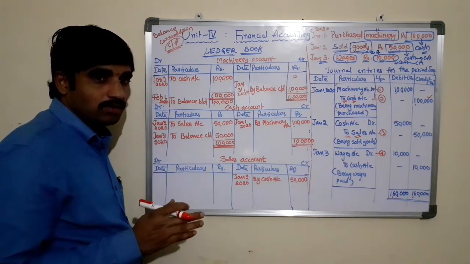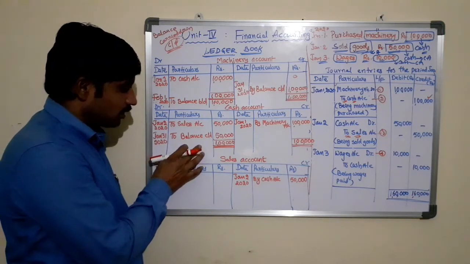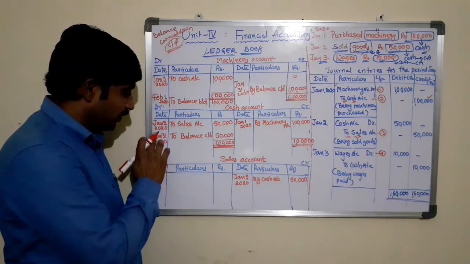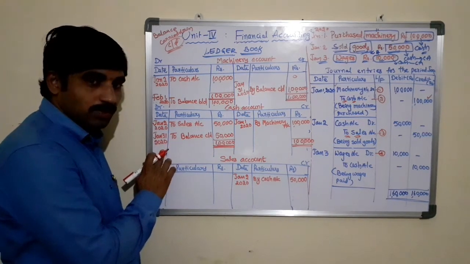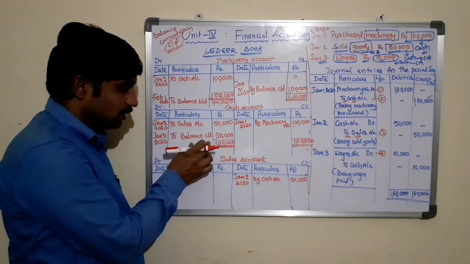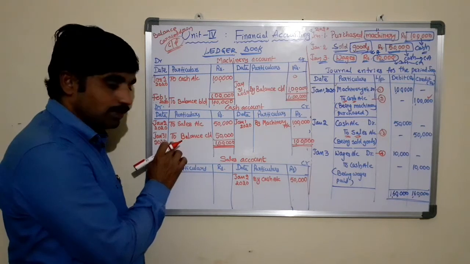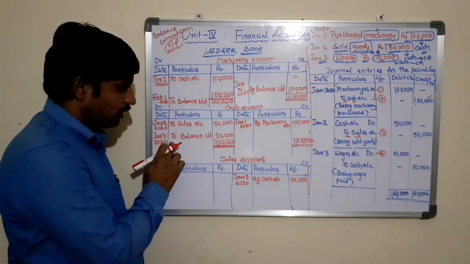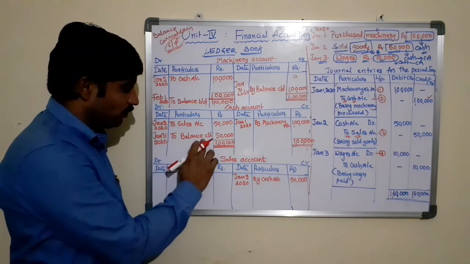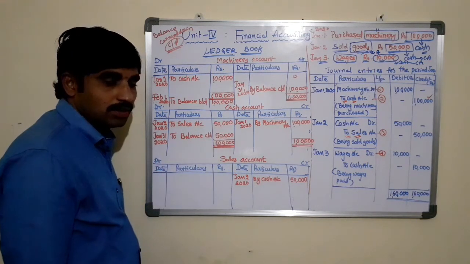So the closing balance is always at the end of the accounting period. In this case, the accounting period ends on January 31st, 2020, "To balance carried down", because it is the closing balance, starting with the word "To" because it is the debit side. 50,000 is the difference amount, that is the closing balance. To balance carried down is 50,000.